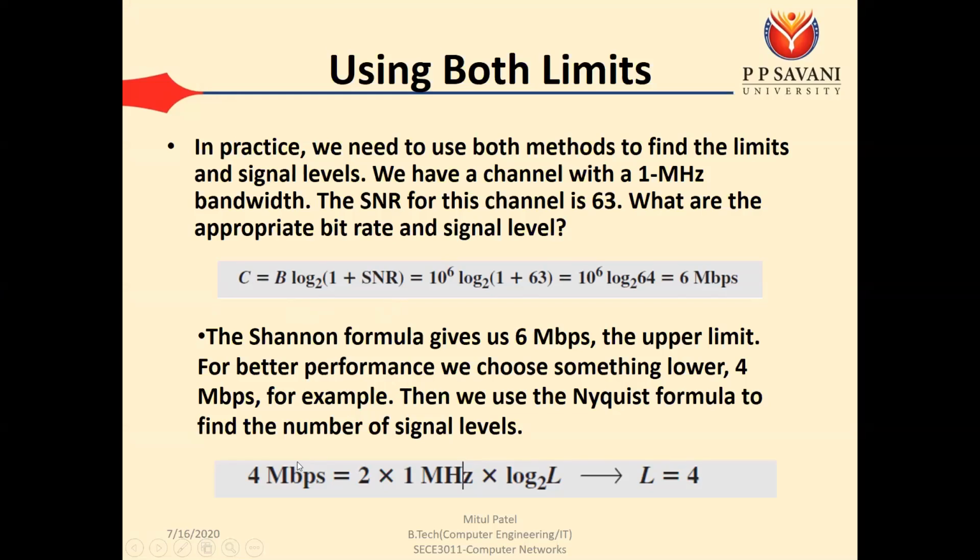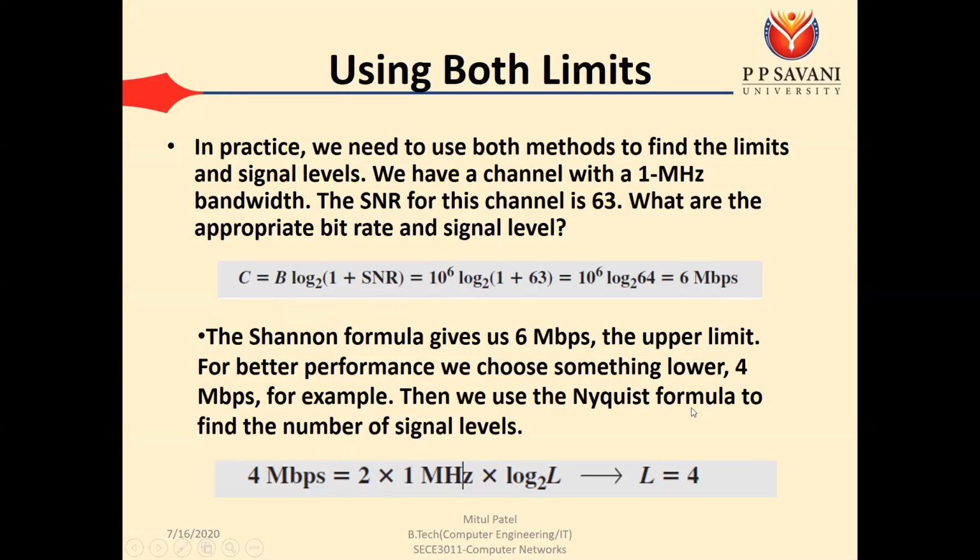Now we know the Nyquist formula, which says that data rate equal to 2 into bandwidth into log L base 2. Whatever capacity we have got using the Shannon formula, we need to use in this Nyquist formula. The Shannon formula gives us 6 Mbps, the upper limit. So let's say we are choosing 4 Mbps.